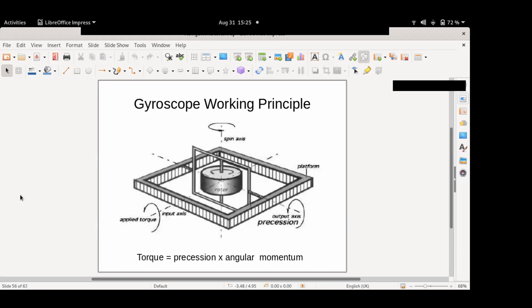On the left hand side, then you have to imagine that precision is a rate, omega. You can imagine it as the rate at which the inner gimbal rotates. You have to see whether it is an angle or a rate, and look carefully to make sense of the multiplication here. You think of this as a cross product. Cross product is the right way to represent it. However, in the case of units, you are simply going to multiply the units.